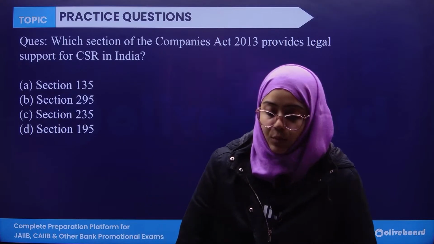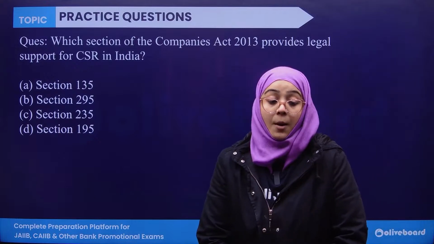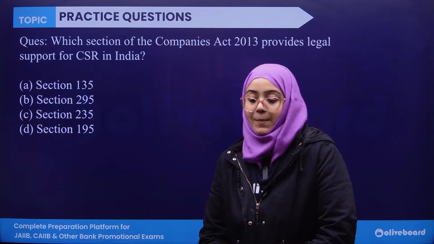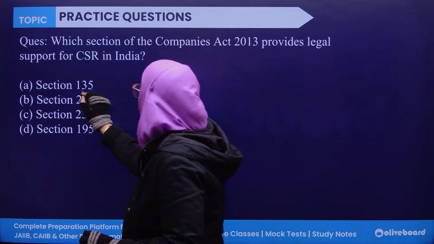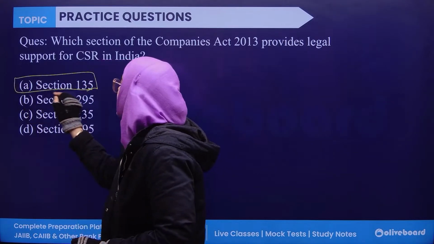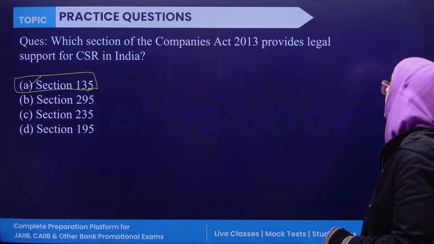So, yes, Section 135 of the Companies Act provides legal support for corporate social responsibility. Clear? Now, next question.